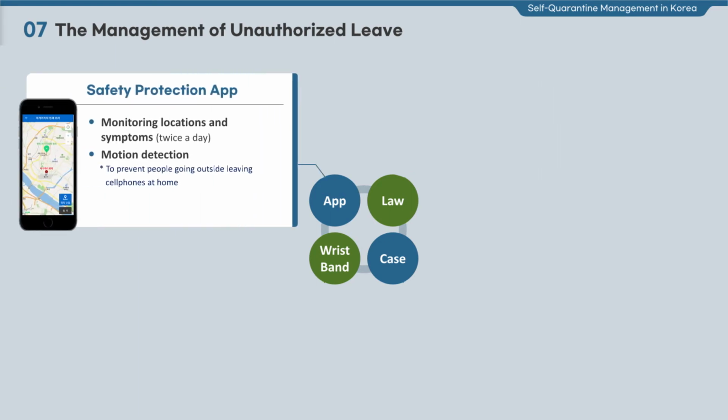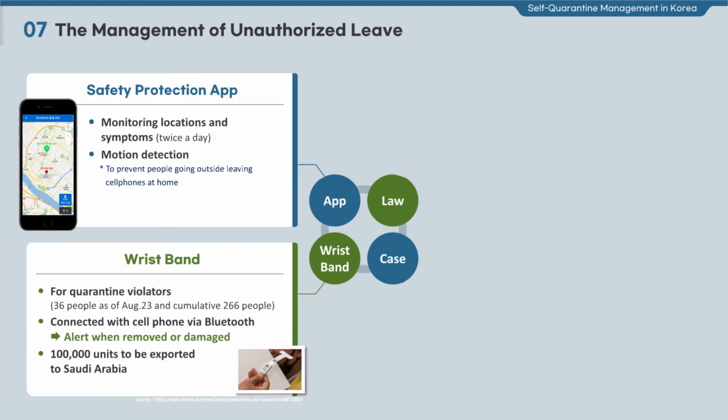Next topic is about the management of unauthorized leave. Those who left the designated location without permission are managed by using the Safety Protection app, strengthened regulations, and an obligation to wear a wristband. I explained earlier on the Safety Protection app. We have upgraded the app recently to adopt the motion detection feature, which sends an alert to the case officer when no movement of the mobile phone is detected for 2 hours, to prevent people going outside while leaving their smartphones at home. Also, we are asking those who left their designated location without permission to wear the wristband.